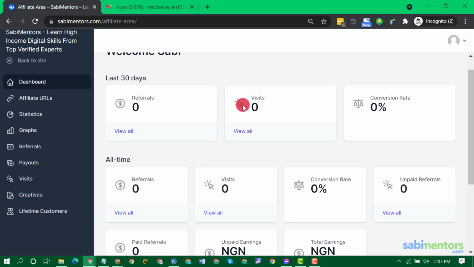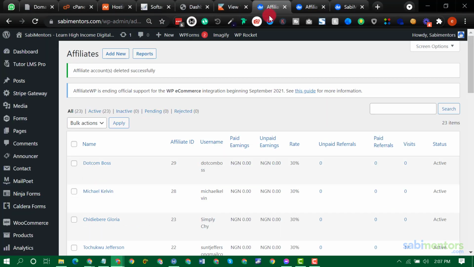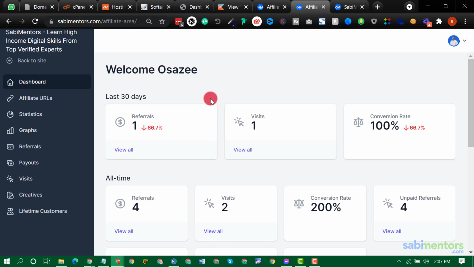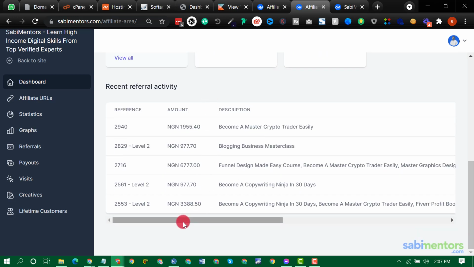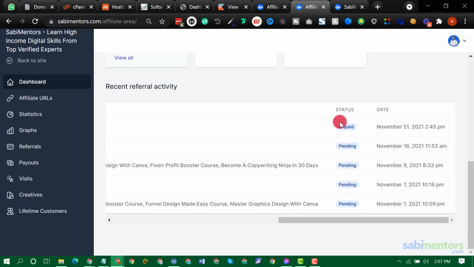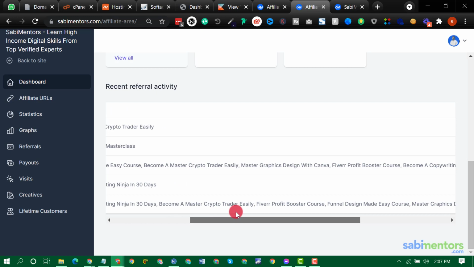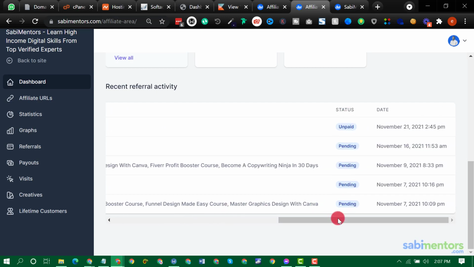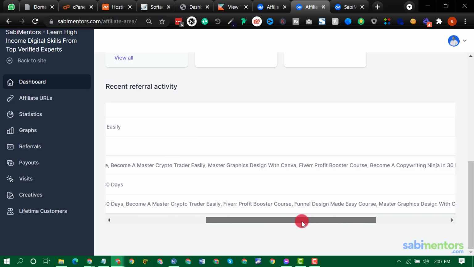This is your dashboard. You can see everything is 0 now. Let me go to my own dashboard. You can see this is my own dashboard. Now you see referrals, and you see unpaid and pending. Once anybody buys a course and the purchase was successful, you will see it say unpaid. We pay you regularly, I think for now twice a week and twice a month.